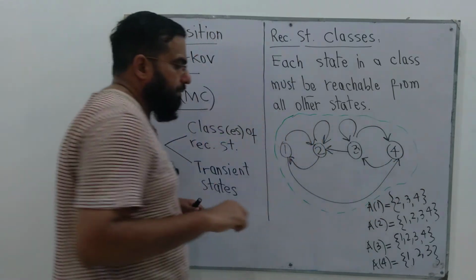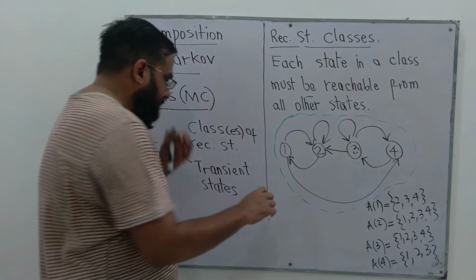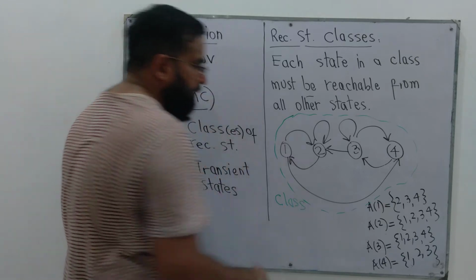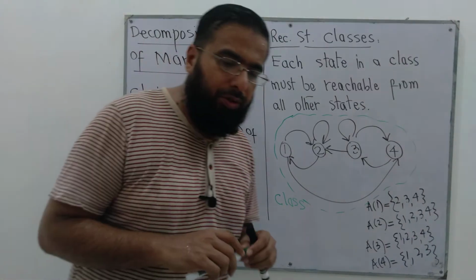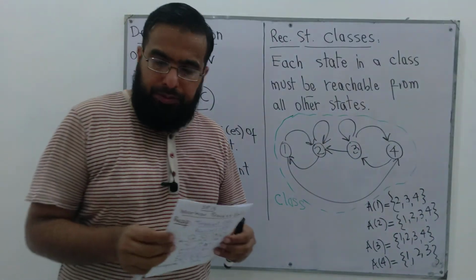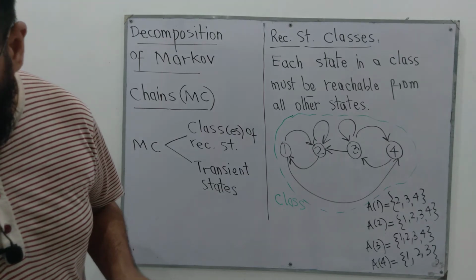So even if it is a part of a bigger chain, we'll draw a boundary across it to tell that it's a class of recurrent states, because all recurrent states in this class are accessible from each other, right?